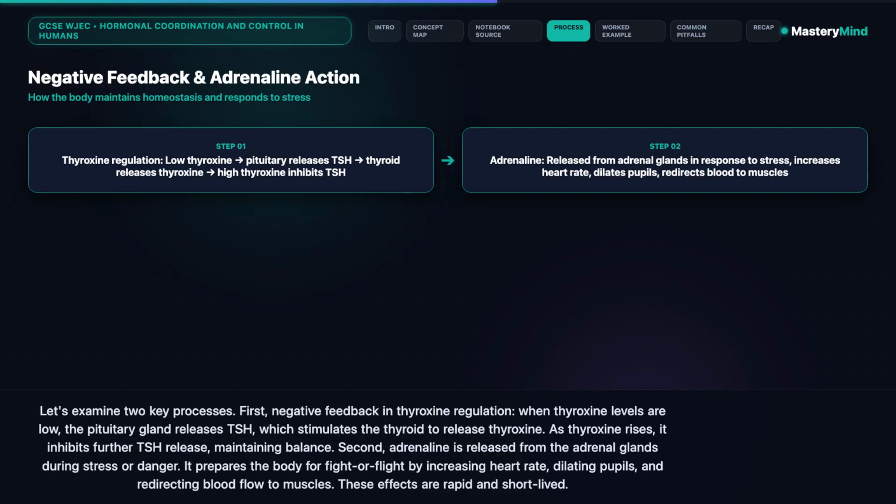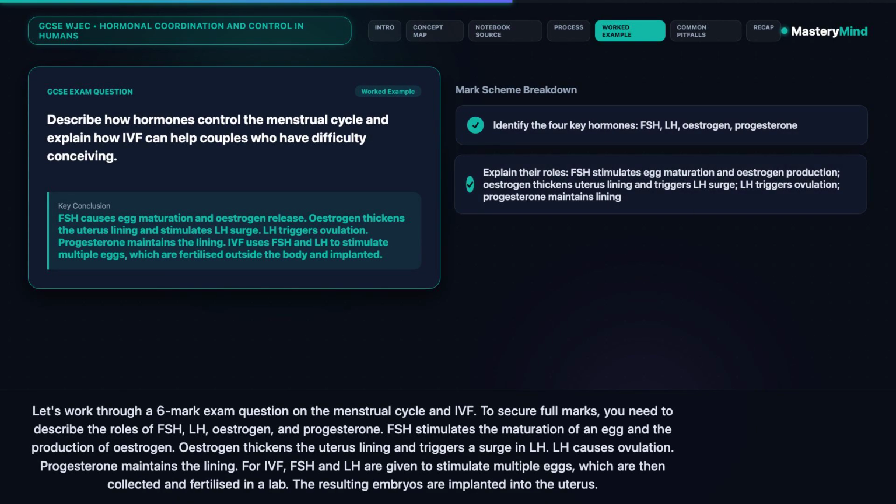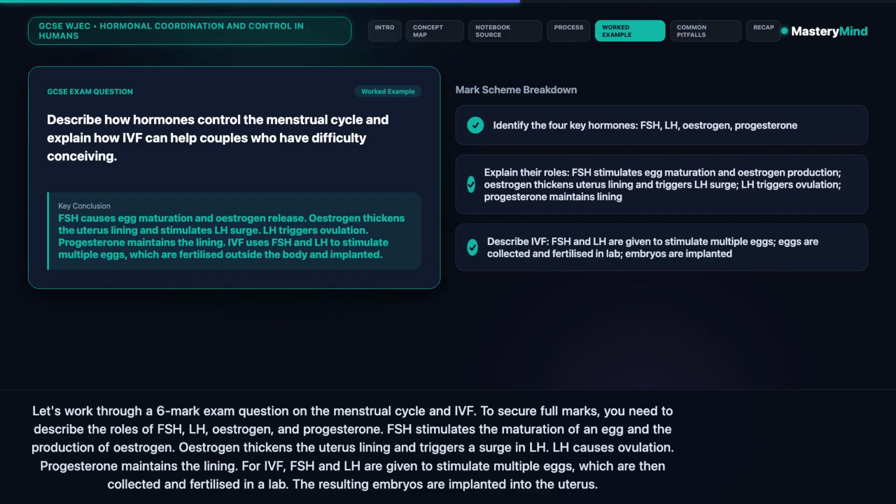Let's work through a 6-mark exam question on the menstrual cycle and IVF. To secure full marks, you need to describe the roles of FSH, LH, estrogen, and progesterone. FSH stimulates the maturation of an egg and the production of estrogen. Estrogen thickens the uterus lining and triggers a surge in LH. LH causes ovulation. Progesterone maintains the lining.